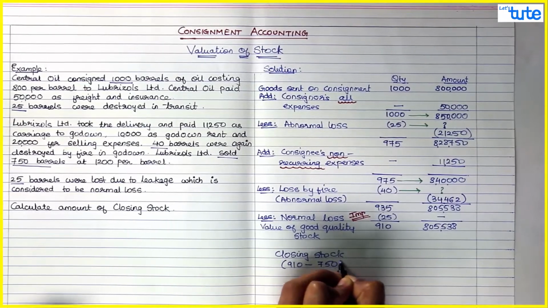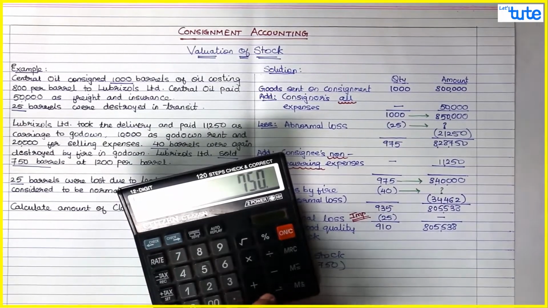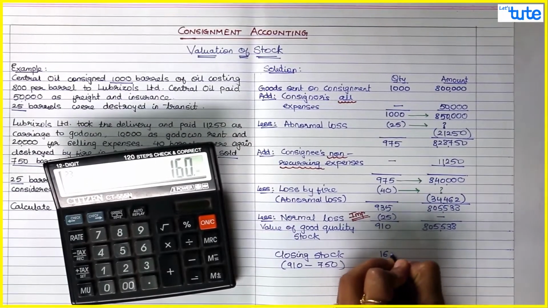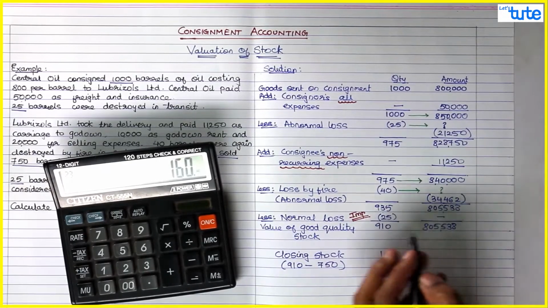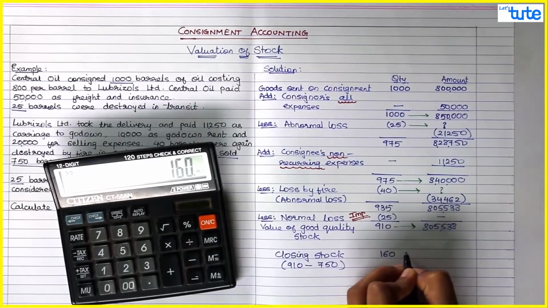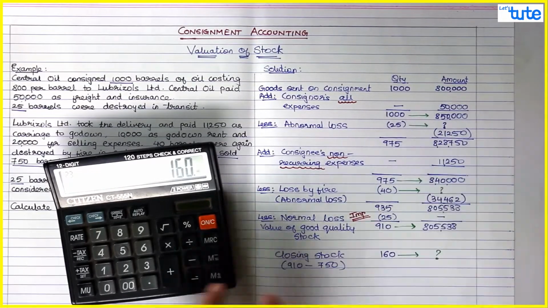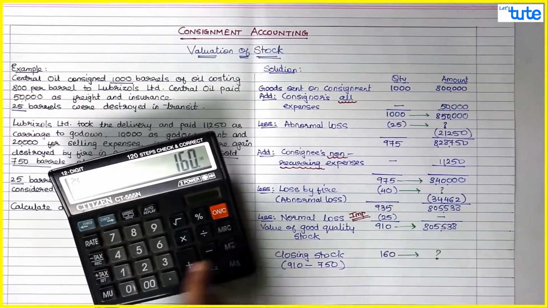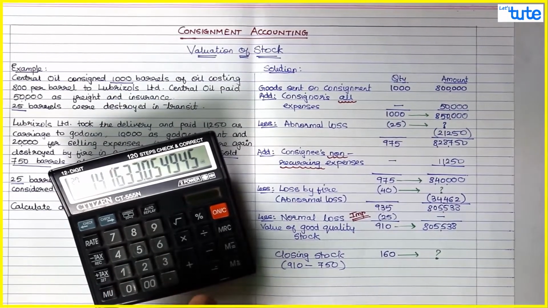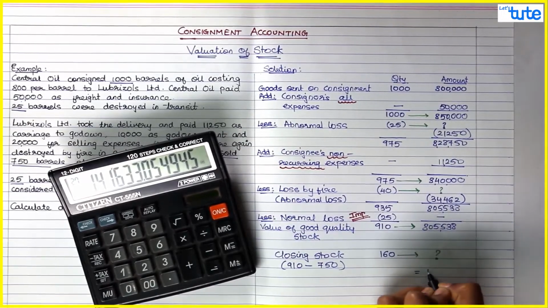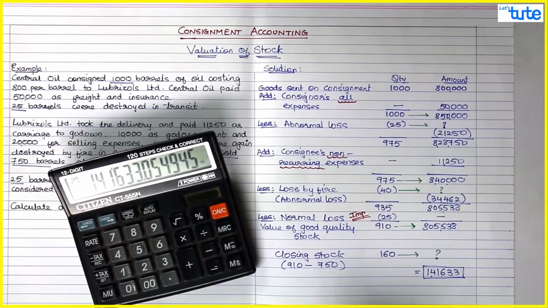So if I say my closing stock would be, finally the consignee has 910 barrels, minus 750 barrels that were sold. So 910 minus 750, that comes to 160 barrels. Now you find out: 910 barrels are worth 805,538. Then 160 barrels would be worth how much? So cross multiply: 160 into 805,538 divided by 910. So this comes to 141,633. This is your value of closing stock.